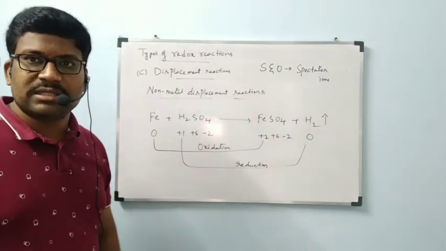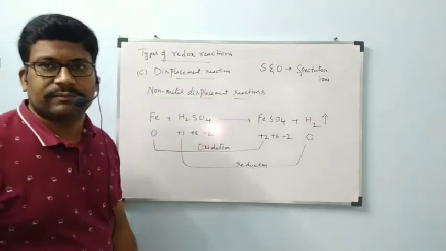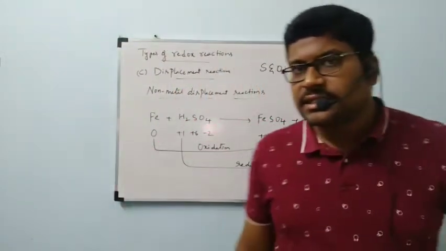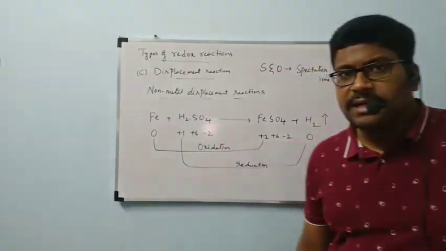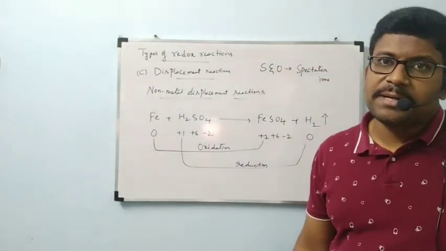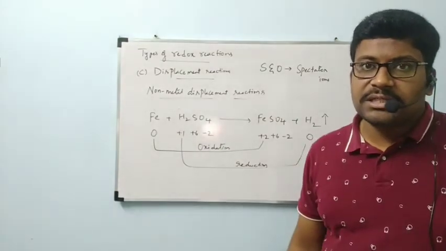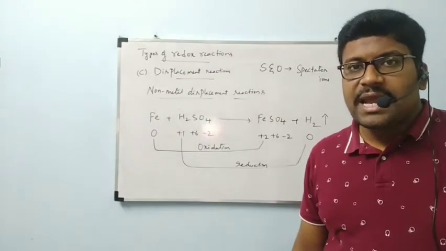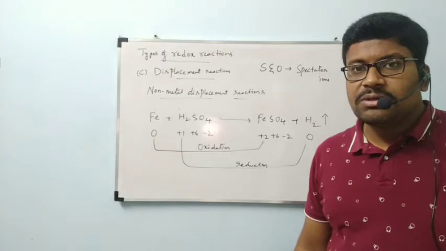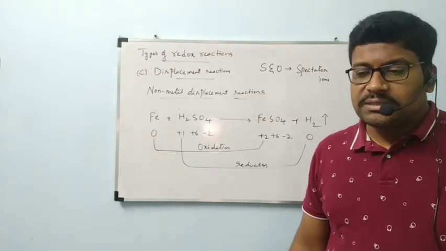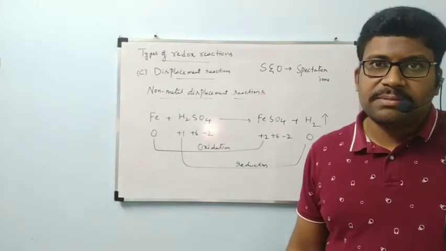These types of ions are called spectator ions. This comes under non-metal displacement, because in this reaction the non-metal hydrogen is displaced.